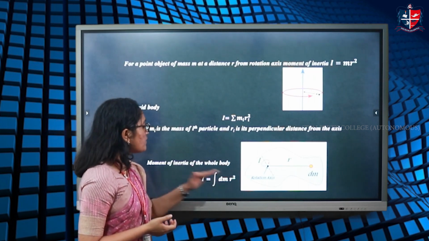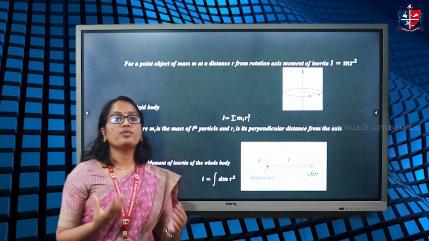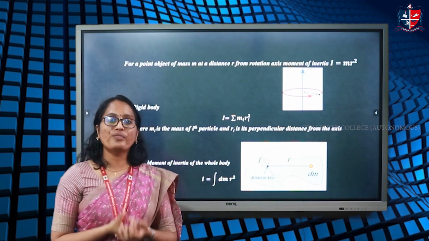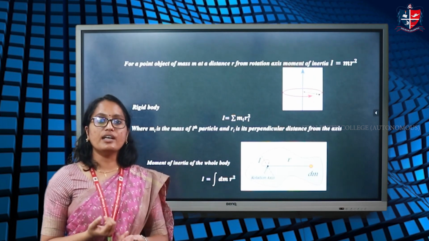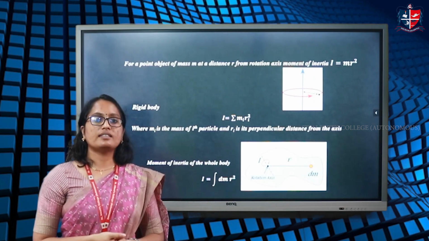This equation is what we are going to use further for the calculation of moment of inertia of different objects like ring, cylinder, sphere, etc. That we will discuss in the next session.